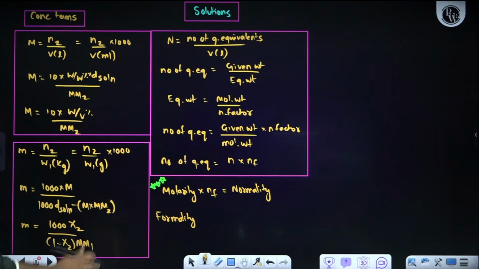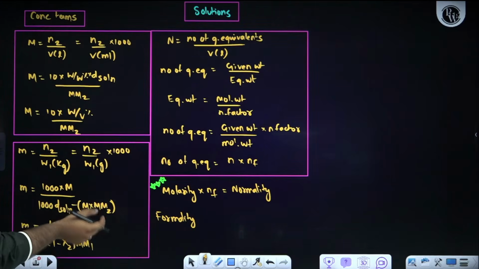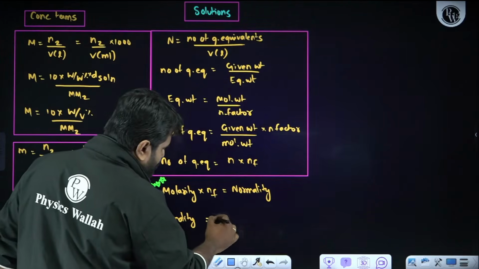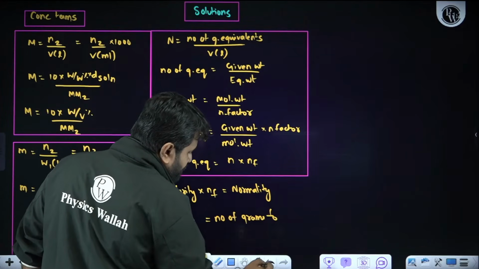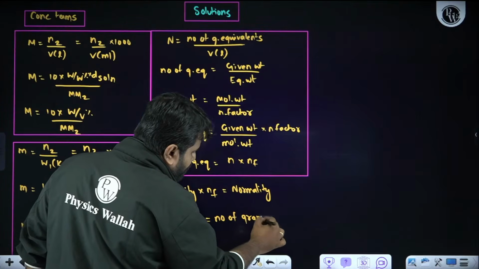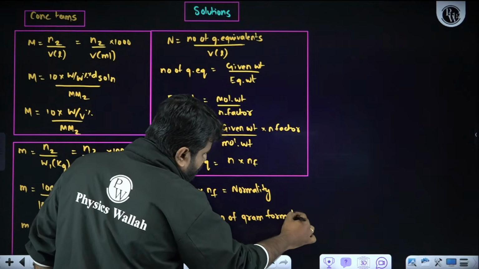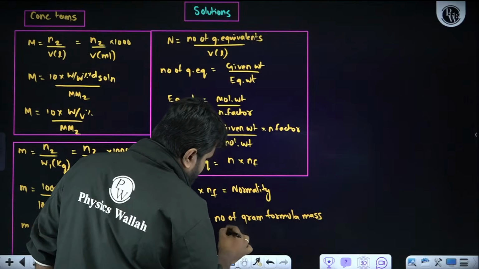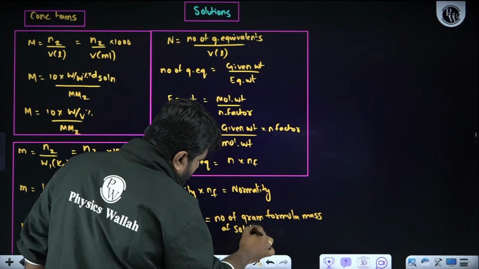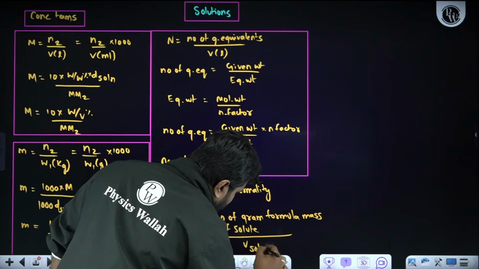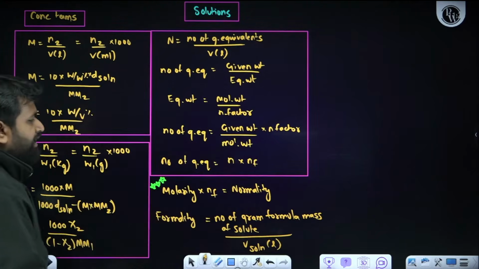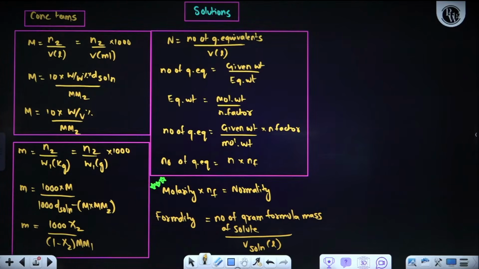Now, when it comes to one formal solution, formality is the number of gram formula mass of solute upon volume of solution in liter. Number of gram formula mass of solute divided by volume of solution in liter.